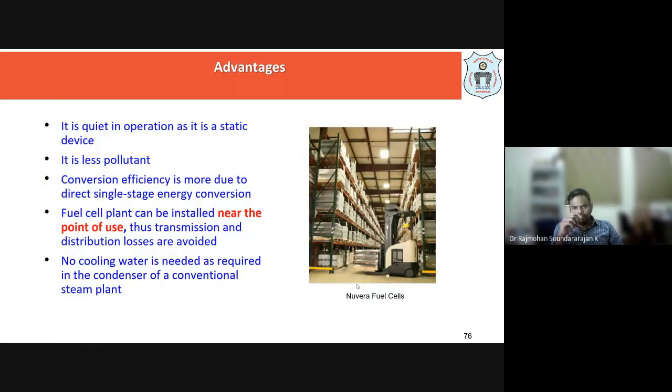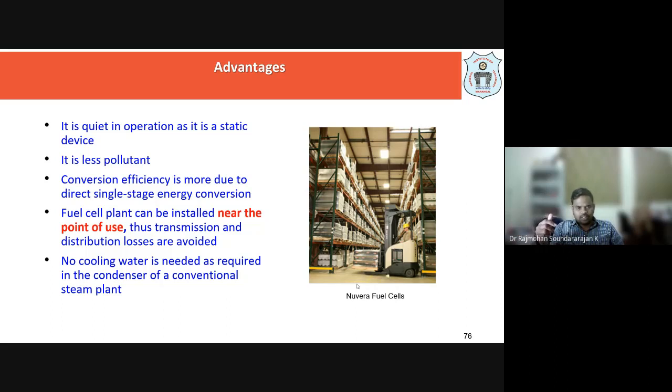Okay, because there are some places where we cannot have a diesel generator. We have an IC unit, we have small kids at home. Okay, so we have a small constrained place where you cannot afford to use noisy applications. So with equipment or power generation which is noisy and releasing a lot of pollutants, we cannot use it, right? So these fuel cells are very quiet in operation, as it is a static device, and it is less polluting. We have seen it's not releasing anything. The conversion efficiency is more, because there is a direct conversion of energy, means electricity is directly produced.